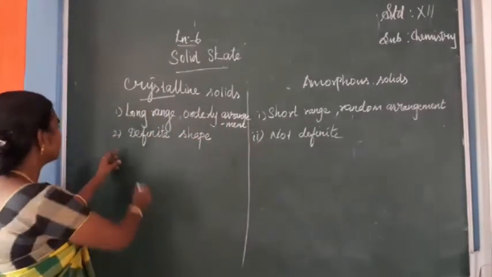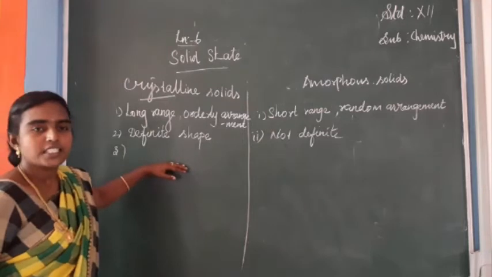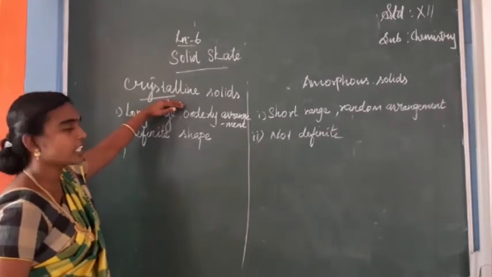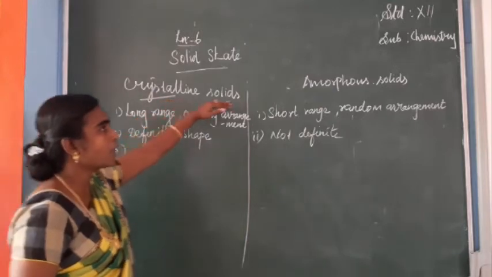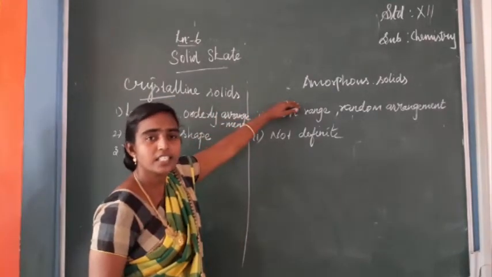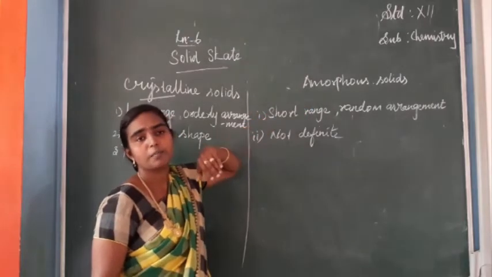Next, examples: for crystalline solid I have said already, sodium chloride and diamond. Amorphous solid examples I have said already, glass and rubber, these are all examples, isn't it?